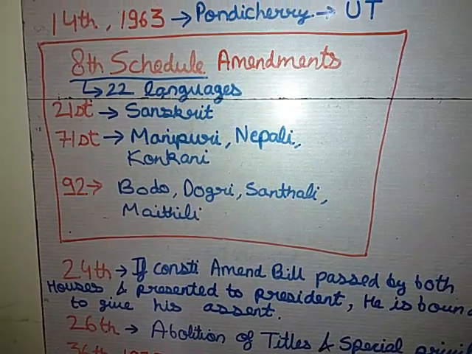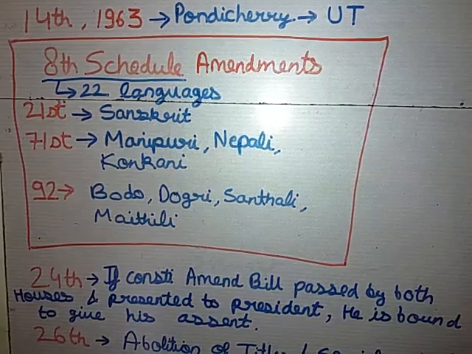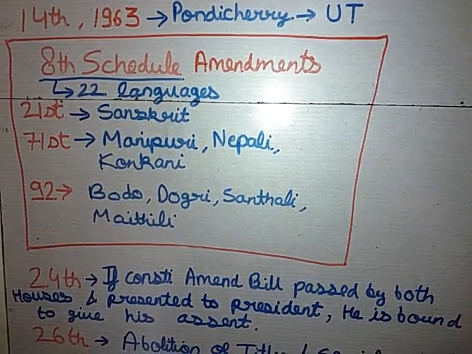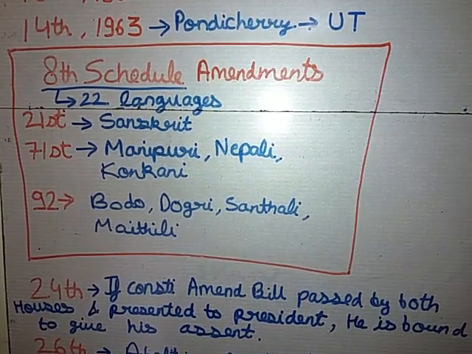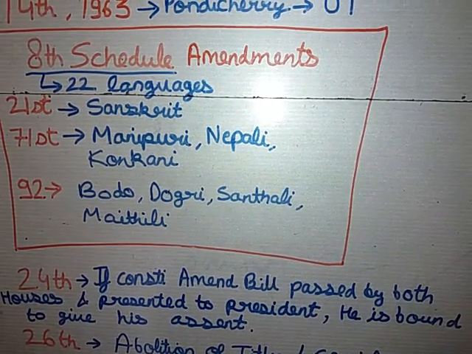I must repeat it. The 21st Amendment Act relates to Sindhi in the 8th schedule. The 71st added 3 languages, Konkani, Nepali and Manipuri, while the 92nd Amendment Act added Bodo, Dogri, Santhali and Maithili. So these were the 8th schedule amendments.